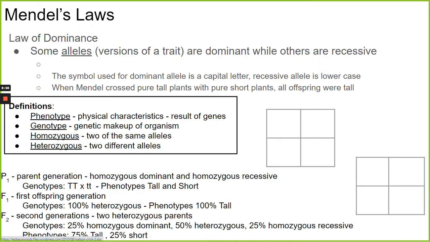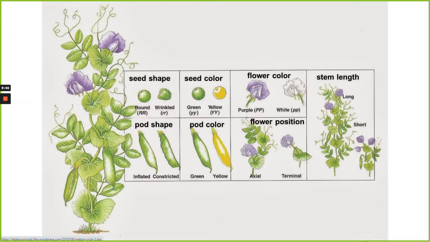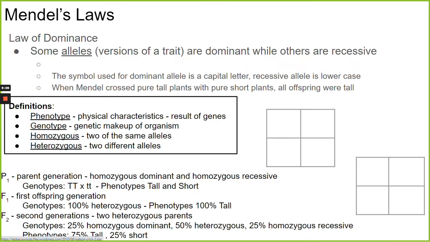Okay, and he came up with several laws about how these traits that he was looking at are actually passed down from one generation to another. So one of the first laws is Mendel's law of dominance. And this is the question I asked you about today in our daily question. What does it mean when we say one trait is dominant and one is recessive?